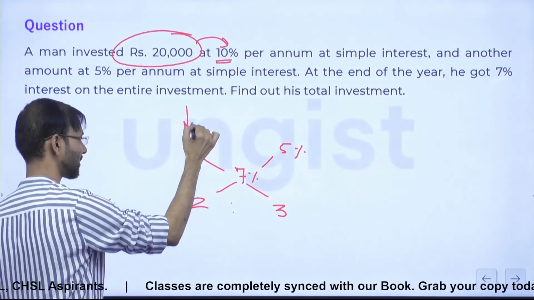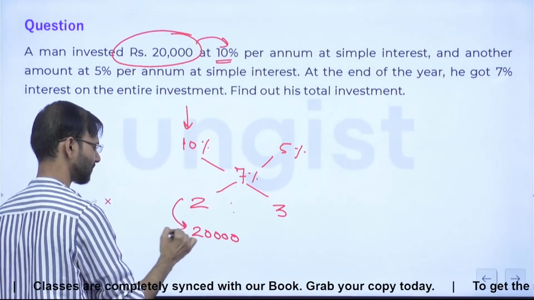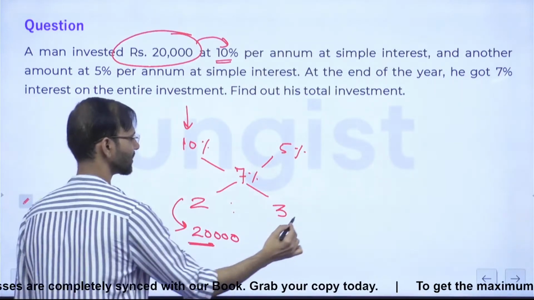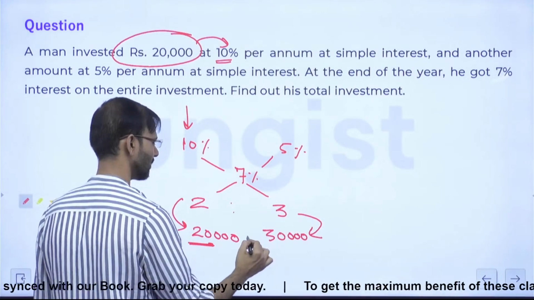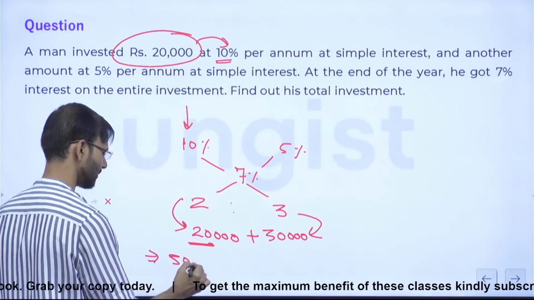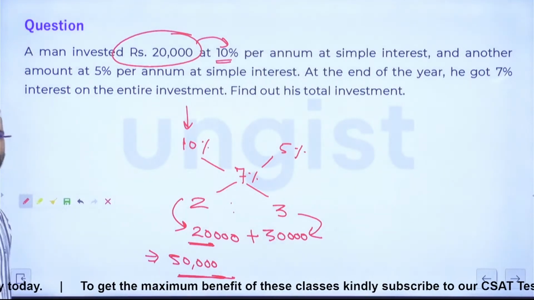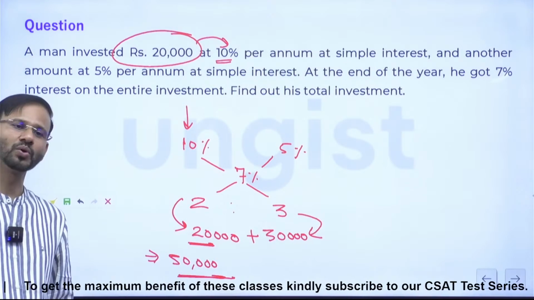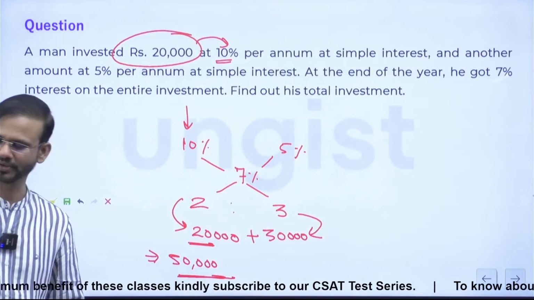So 2 is equal to 20,000, then 3 is equal to what? 30,000. So if you add this, you will get 50,000. So the entire investment was 50,000 rupees. Done? Okay?